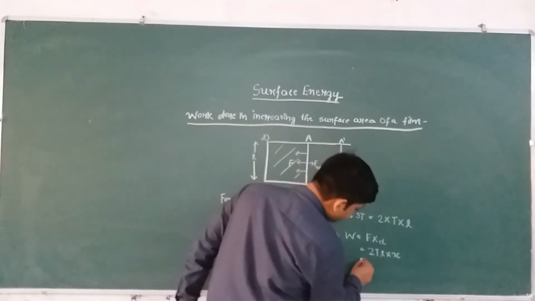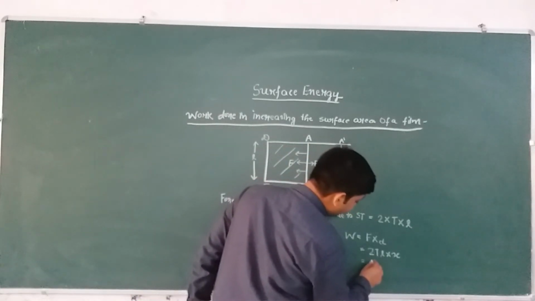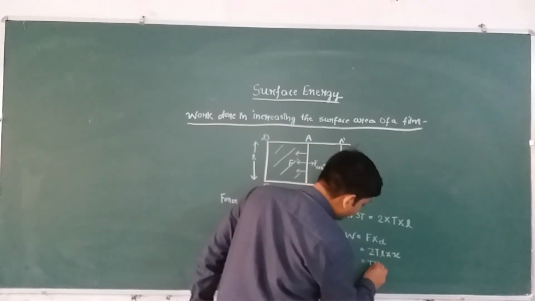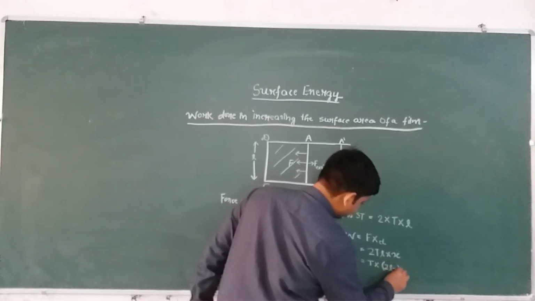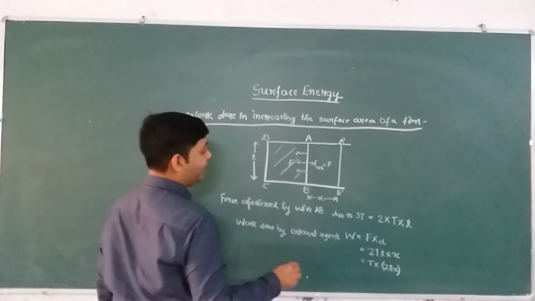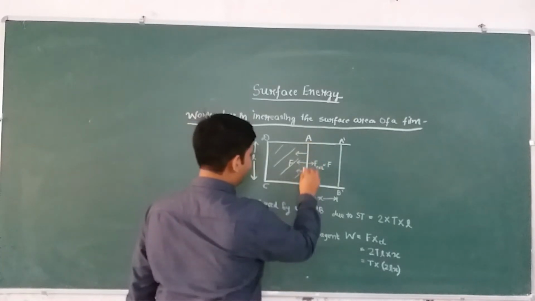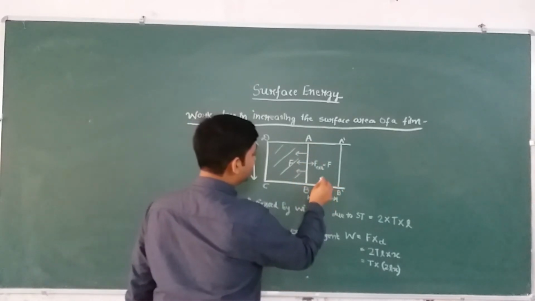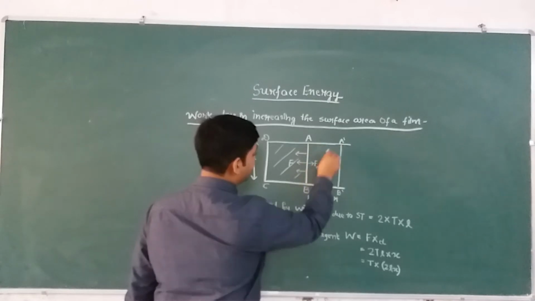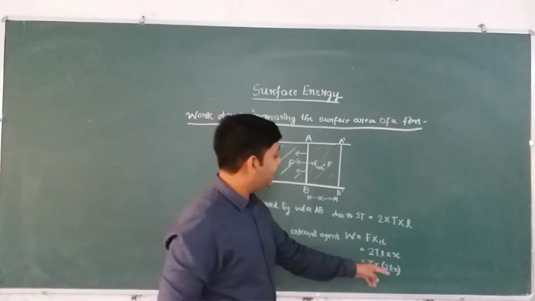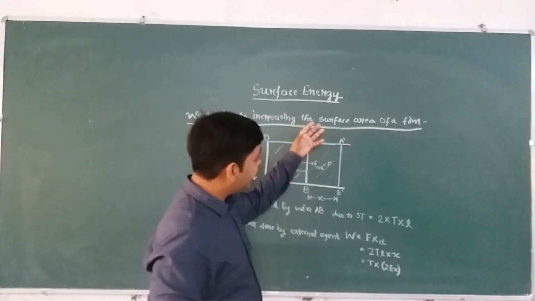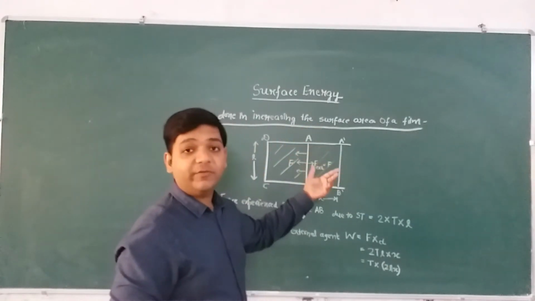So we can rewrite it as T into 2Lx. Now what is this 2Lx? This is L and this is x. So L into x will be this area. Okay? So 2Lx will be the total increase in the surface area of the film.